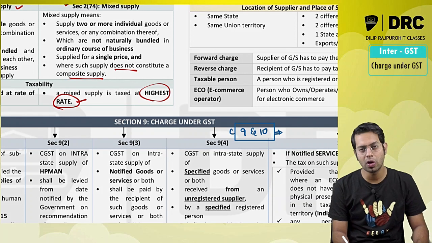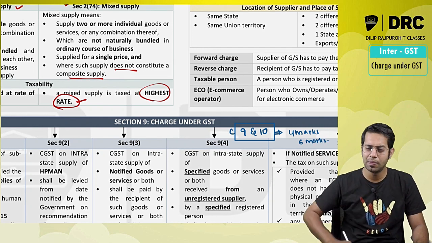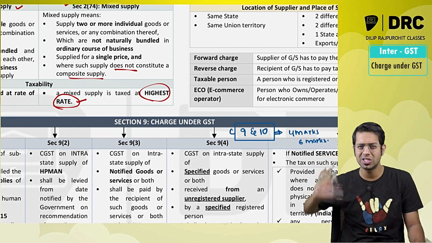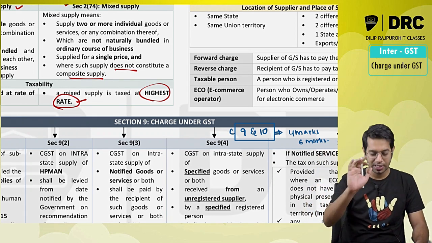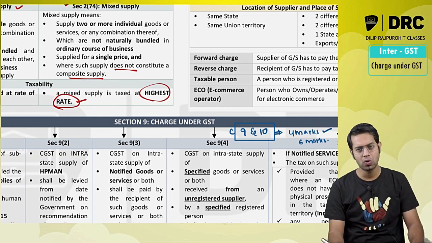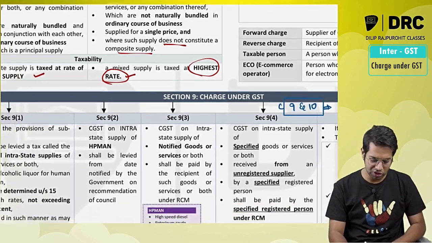From exam point of view, what is the weightage of this chapter, sir? Minimum 4 marks, maximum 6 marks. For those who are writing in November, a question on the composition scheme can be asked. I personally feel that from section 9 and section 10 you are going to get a question for sure, for 4 marks, from this particular chapter.